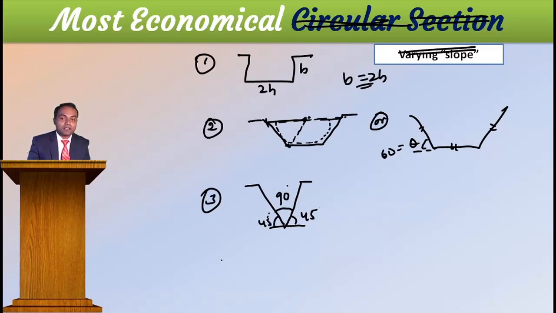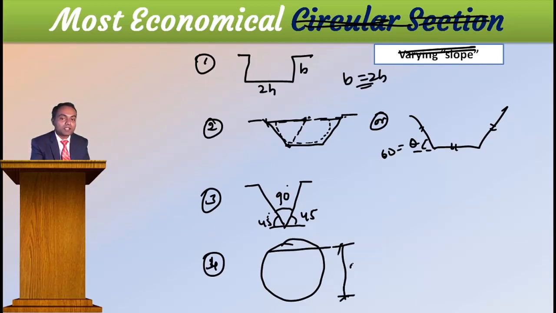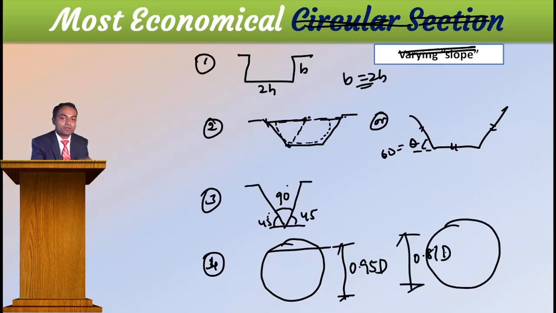The fourth one is the most economical circular section. Here you will get two different conditions, one for maximum discharge and one for maximum velocity. Maximum discharge is at 0.95 times D, that is your maximum discharge condition. Then the maximum velocity condition is 0.81 D. Okay, these are the most economical sections.